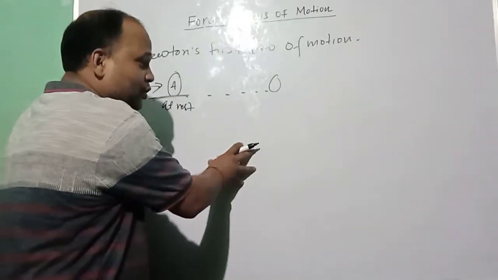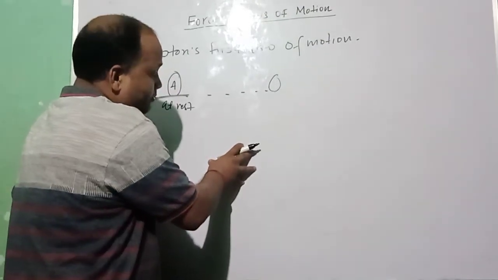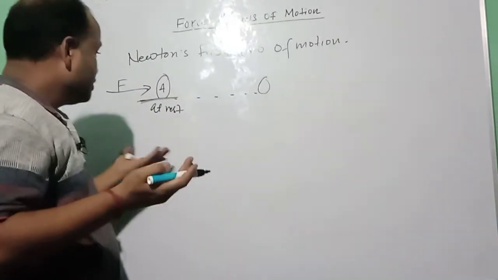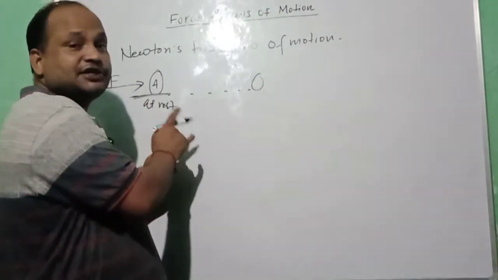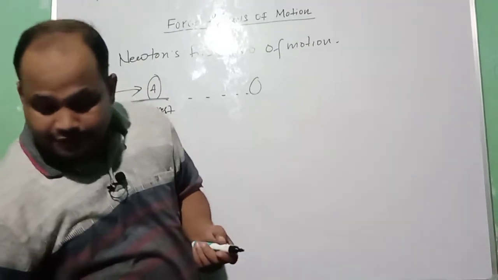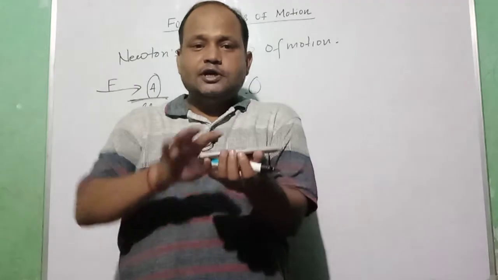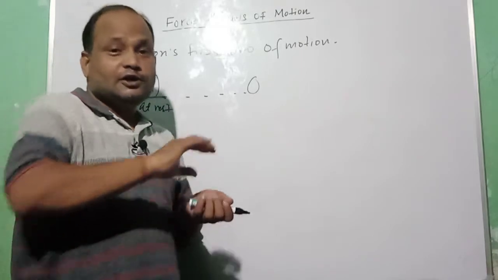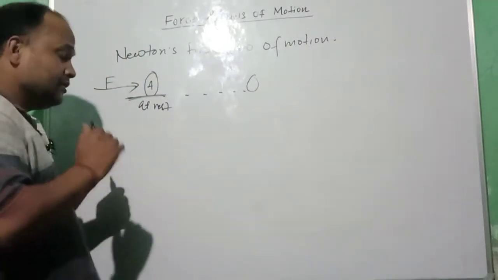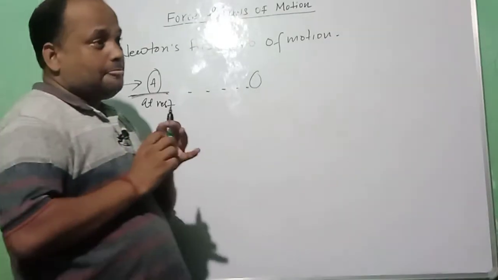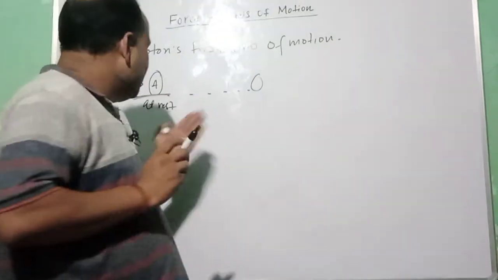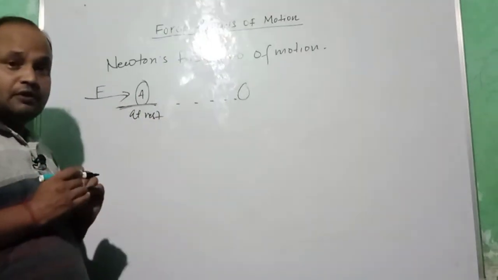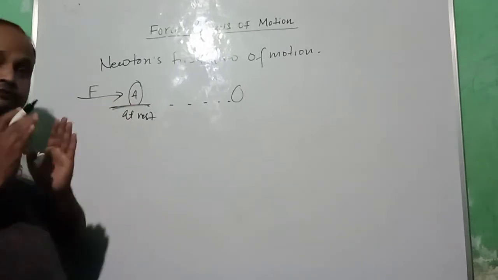Like if this board is pushed like this, it is not moving, but a kind of force is being applied on this board. So the force is trying to change the state of the body. While if the cell phone is pushed, it can move. Means the force was sufficient here to change the state of that cell phone. It means the body will either face a change in the state of rest or of uniform motion by the application of force here.